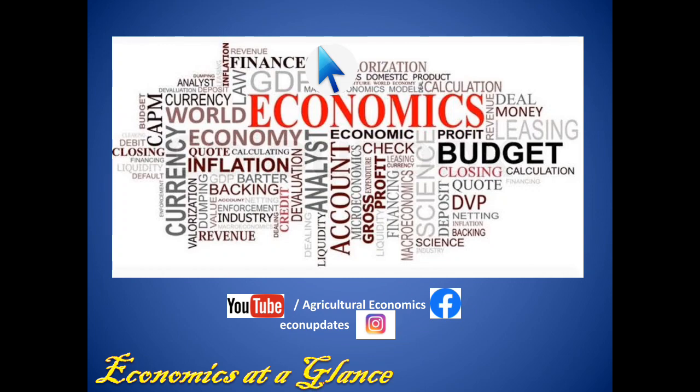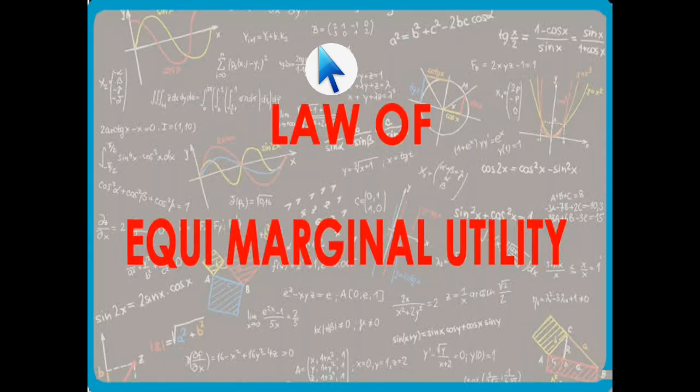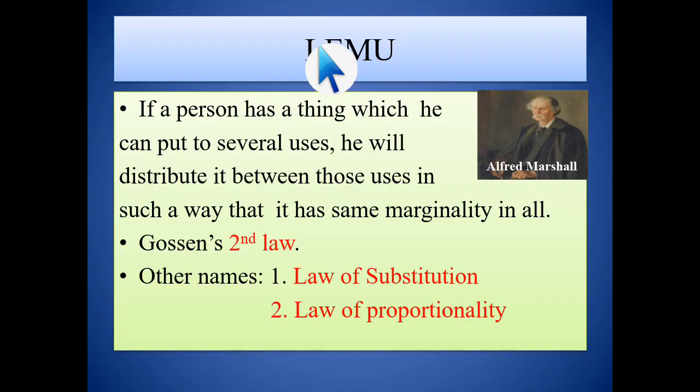So let's get started. First, LEMU, that is the law of equimarginal utility. So what is it? According to Alfred Marshall, if a person has a thing which he can put to several uses, he will distribute it between those uses in such a way that it has the same marginality in all. Okay, we have one thing which we have to put in several uses and we have to put the same marginality from every use. What it is exactly we will discuss later.